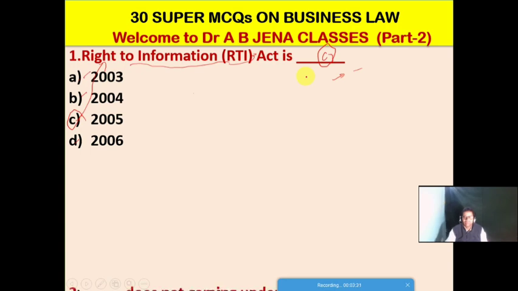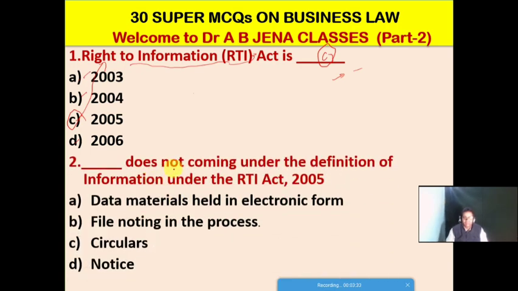Second MCQ: which does not come under the definition of information under the RTI Act 2005? A, data materials held in electronic form; B, file noting in the process; C, circular; D, notice. Friends, so B, the file noting in the process, does not come under the definition of information under the RTI Act 2005. So the right option is B.